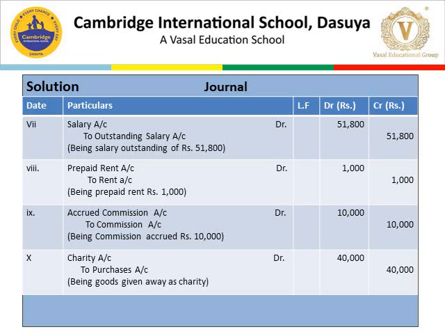Prepaid rent rupees 1,000. Now when the word prepaid is used in any transaction, it means it is an asset for the firm. It means we have paid money in advance, but the benefit of that thing we have not taken. Like here, we have paid rent in advance, that is prepaid rent.